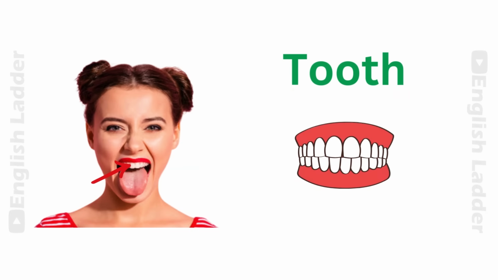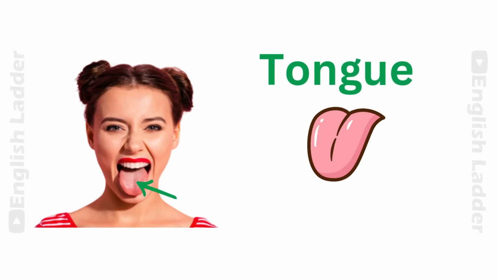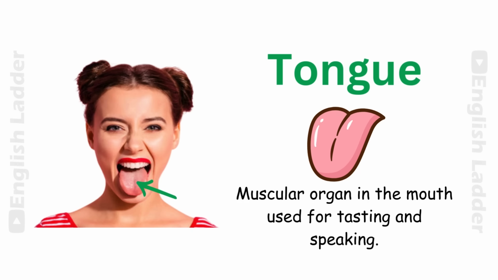Tooth. Hard structures in the mouth used for chewing. Tongue. Muscular organ in the mouth used for tasting and speaking.